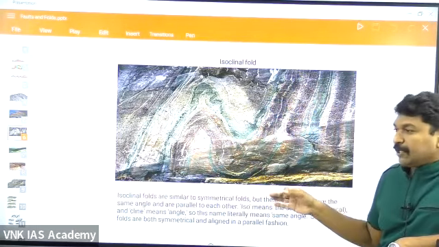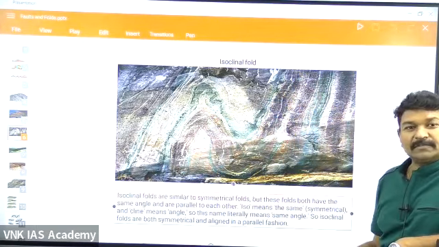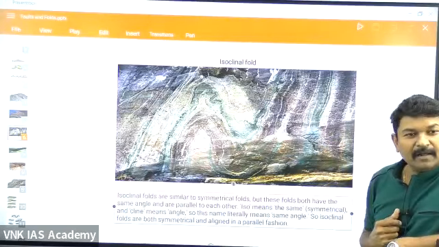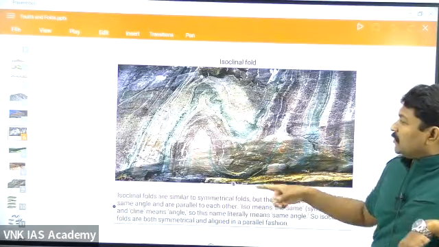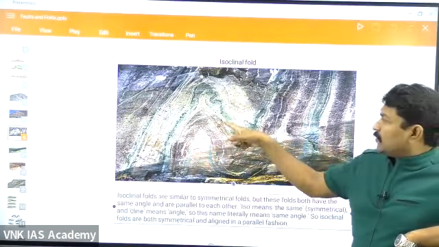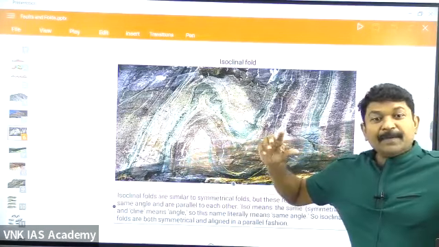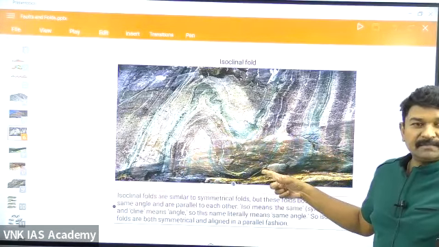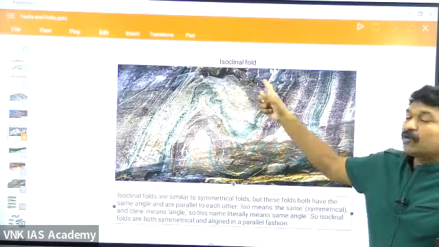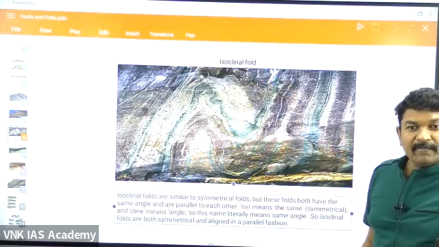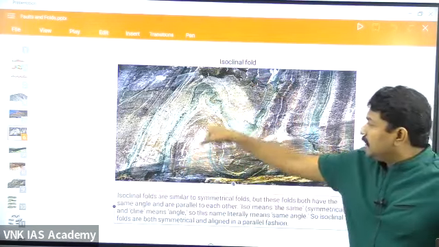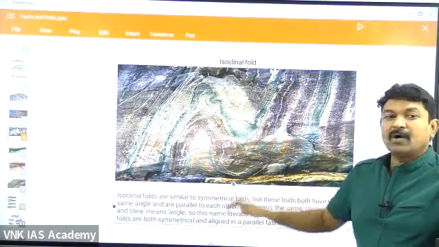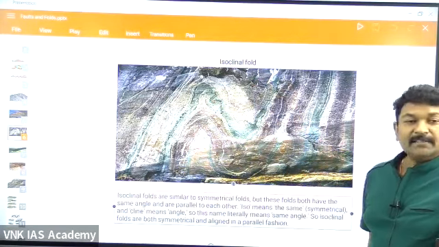Really, in nature, you can find all these types of rocks. You can find the bends that are there. See how beautifully the land got folded. Once upon a time, the rock was straight. All the lines you are seeing were straight. But because of the compressive forces, now the rock is appearing like this. This is the isoclinal fold. What do you mean by isoclinal fold? Where the limbs, see the limbs? These are the limbs. The limbs are parallel, but they are not horizontal. This is called isoclinal.